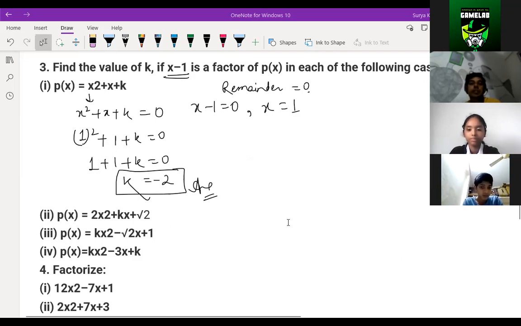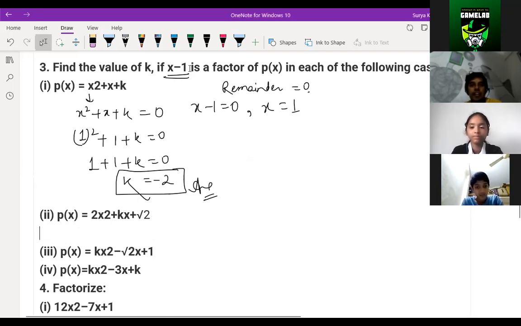Okay, ratio and proportions, right? Componendo, dividendo, that we read, right? Here we do not have componendo and all in class 10th. The ICC board children have the componendo, dividendo part.